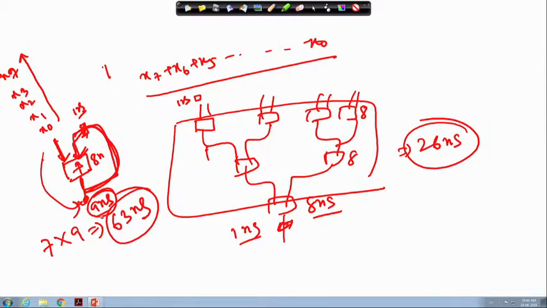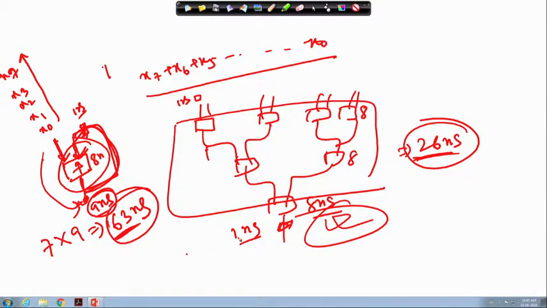So, that is why here the number I require is 20 nanosecond, but here the number I require is 63 nanosecond. So though I can reduce the corresponding hardware, for each of the samples to be computed I have to wait more time than this parallel implementation.